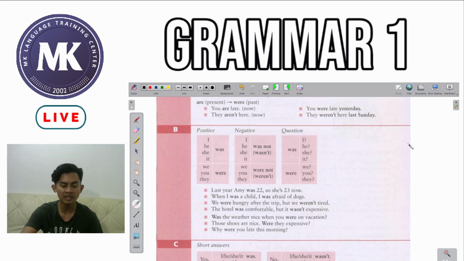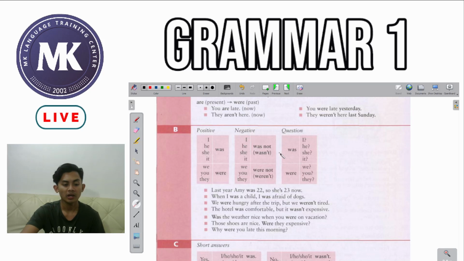Okay, now let's say you want to make a negative sentence. You want to add the word not to your statement or your sentence. So we have the same pronouns, I, he, she, it, we, you, they.